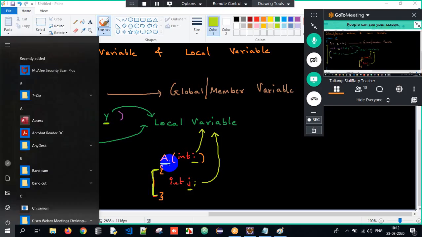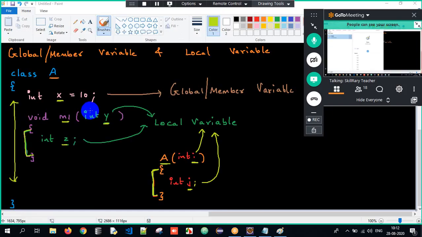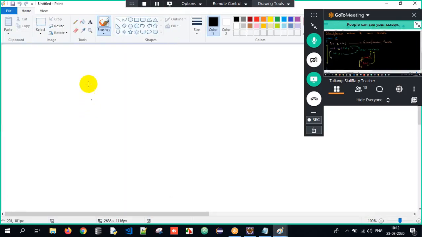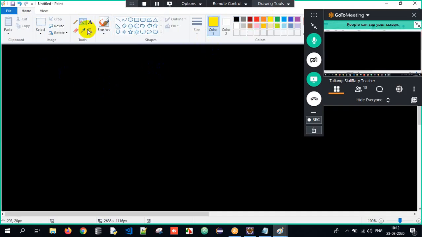Now here, when I spoke about variables, I told you this topic. What are variables? Variables are nothing but containers to store something. They are generally classified into two types.